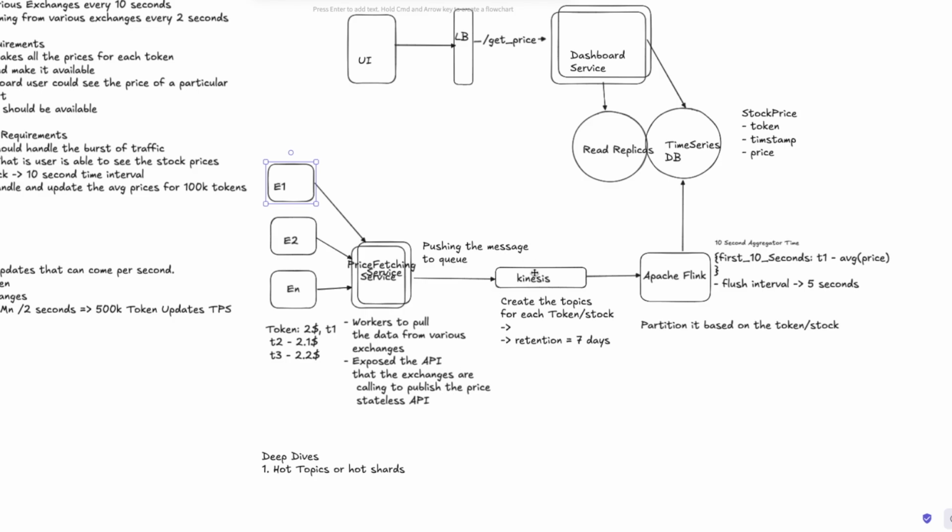How to handle that is basically, we can create the shards or the topics that are there, right? In Kinesis it will be shards, or whenever we are having topics or partitions, what we can have is, in the shards we can add, let's say, the token and probably a random number. Could be, let's say, 1 to 10, or 0 to 9. So that means there is one topic, but it has been converted into 9 or 10 different shards, so that this is scaling, and one single shard is not hot enough.